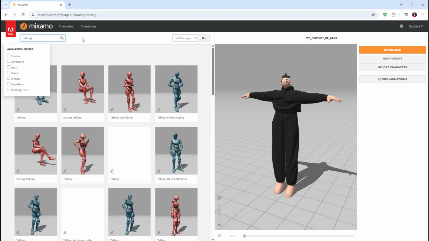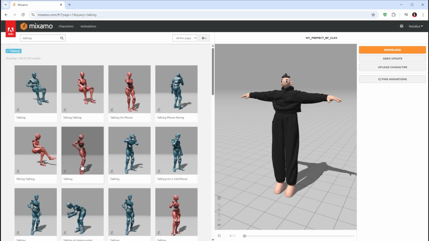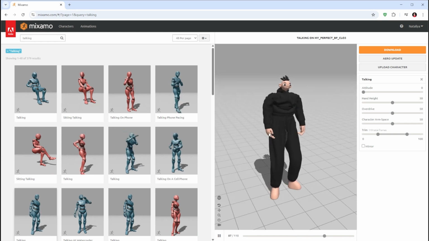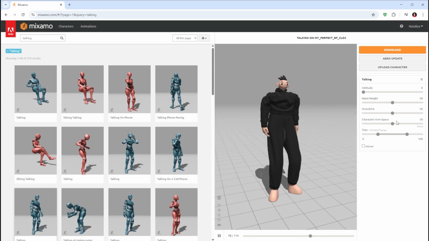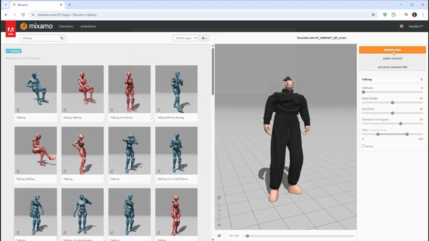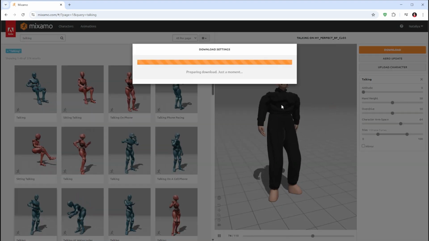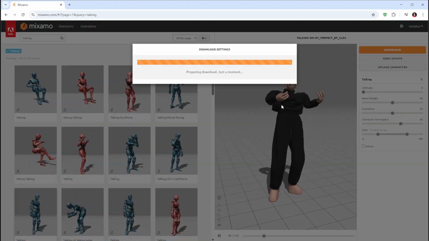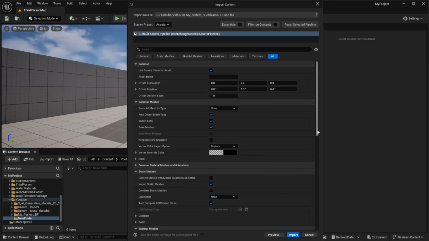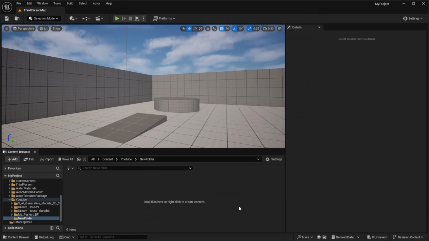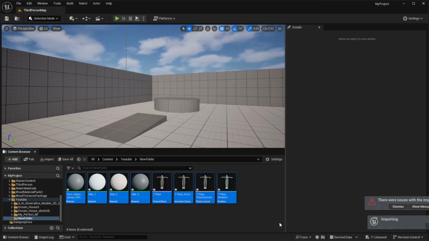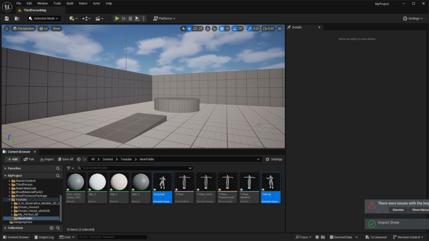Then in Mixamo, I'll create animations for the character. I'll add idle, talk, walking animation, as well as a T-pose one, and download FBX files. First, you need to add T-pose and after that all other FBX files, so it will automatically allocate it with one model.